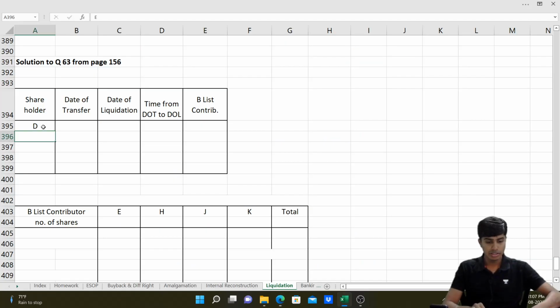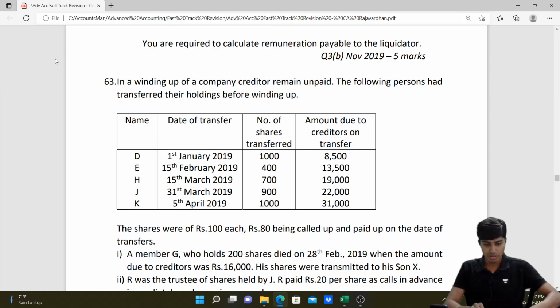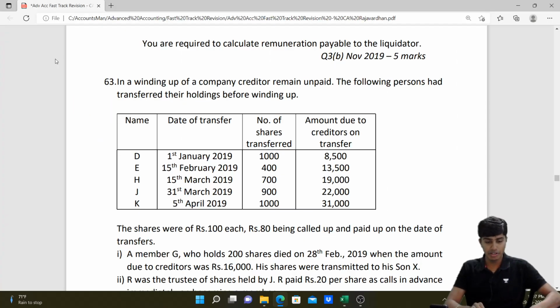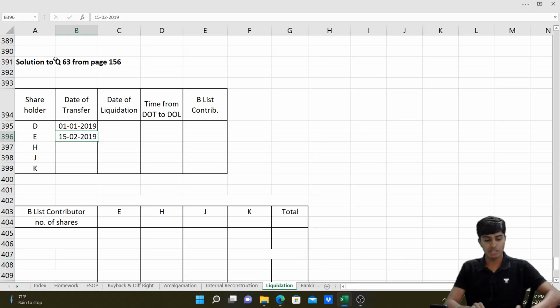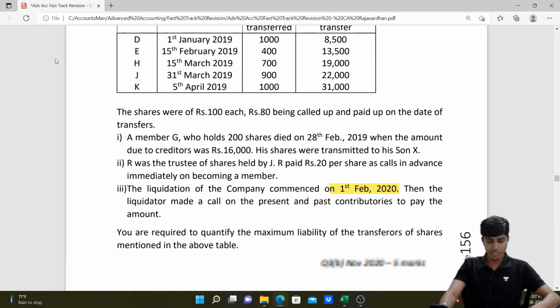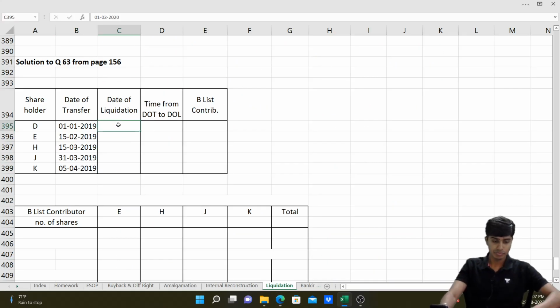D, E, H, J, K are the names of the persons. The dates of transfers are given: 1st January, 15th of February, 15th March, 31st March, 5th April. The date of liquidation is, what is the date of liquidation? 1st February. The date of liquidation is 1st of February.